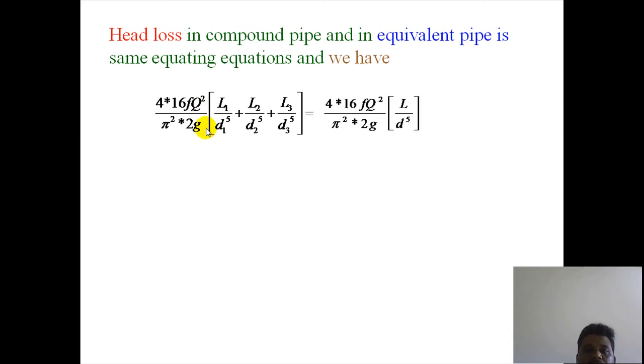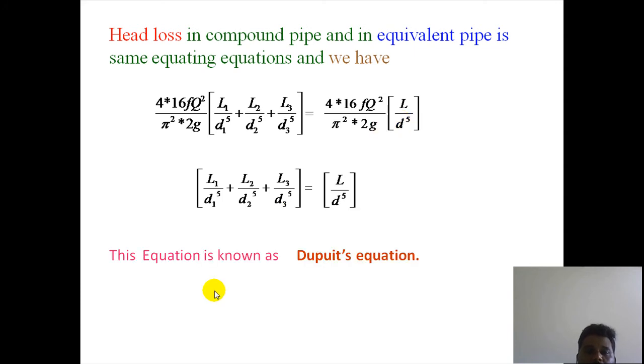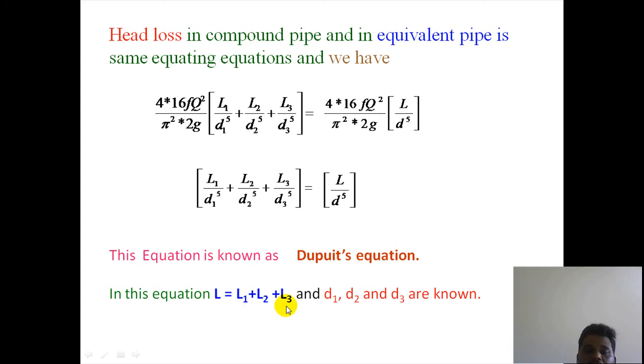this is the compound pipe and this is the equivalent pipe. Now by cancellation, the constants remain the same. What remains is L1 by D1 power 5 plus L2 by D2 power 5 plus L3 by D3 power 5 equals L divided by D power 5. We know that this equation is called Dupuit's equation. In order to find it, L equals L1 plus L2 plus L3, where D1, D2 and D3 are known.